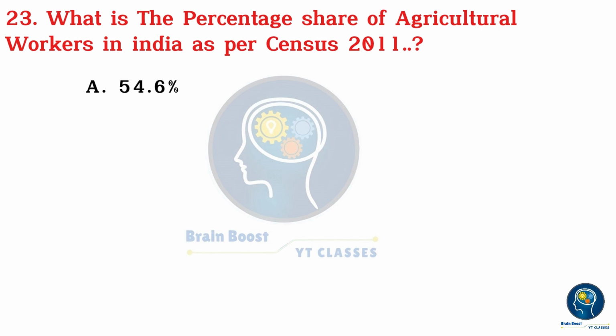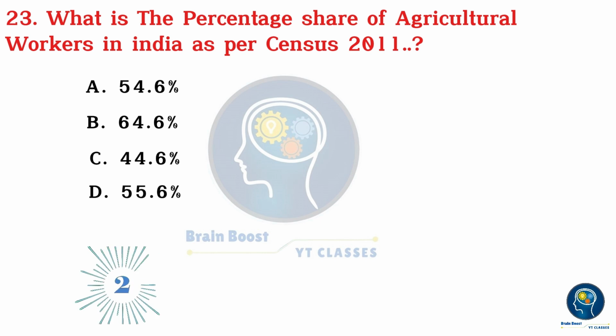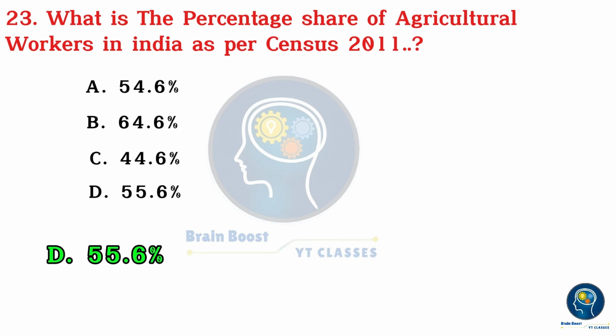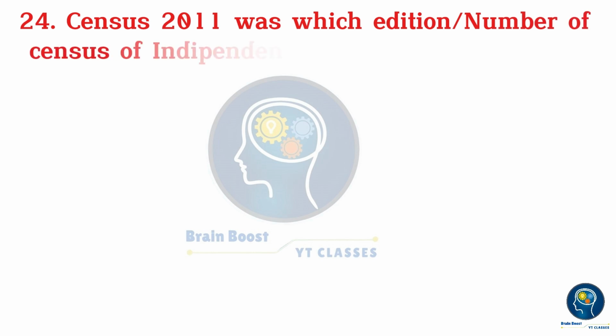What is the percentage share of agricultural workers in India as per census 2011? A. 54.6%. B. 64.6%. C. 44.6%. D. 55.6%. 3, 2, 1, 0. D. 55.6%.